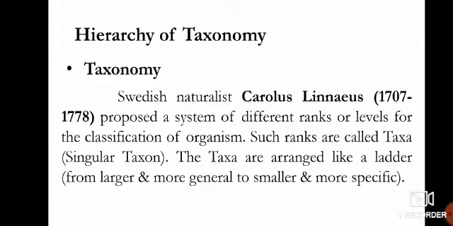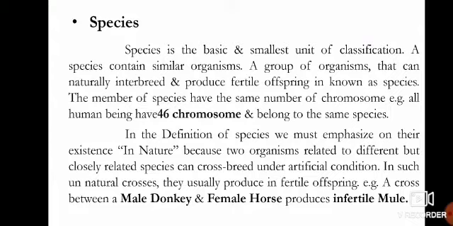Now, we know that Swedish naturalist Carolus Linnaeus, 1707 to 1778, proposed a system of different ranks or levels for the classification of organisms. Such ranks are called taxa, singular taxon. The taxa are arranged like a ladder from larger and more general to smaller and more specific. For example, from kingdom, which is larger and more general, to species, which is smaller and more specific. Now we will discuss them one by one.